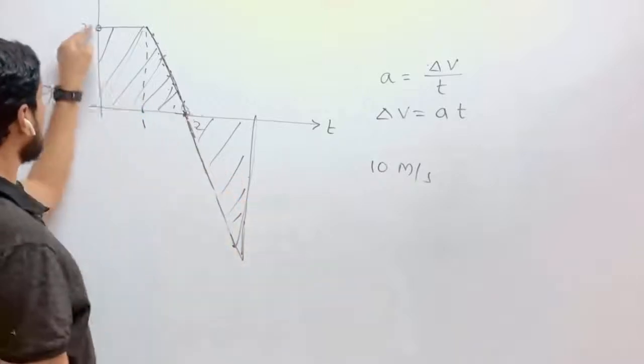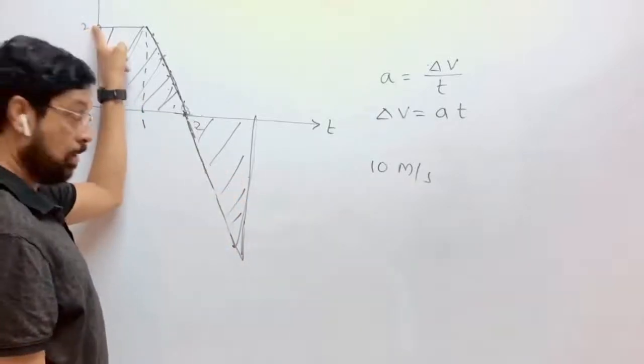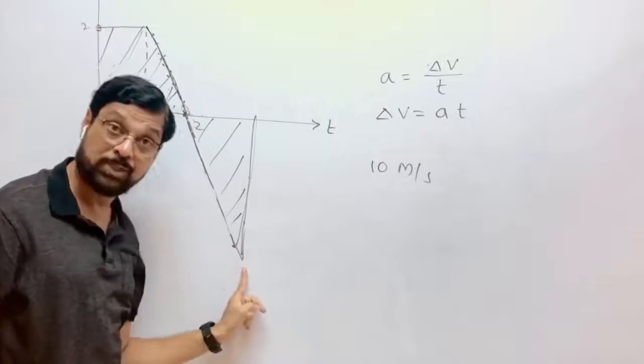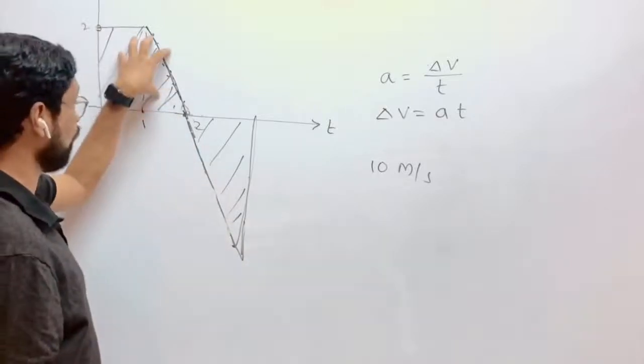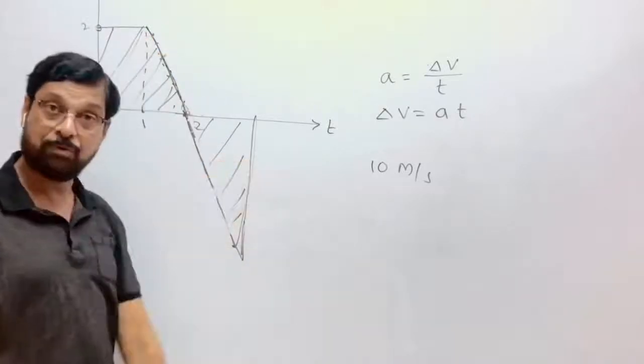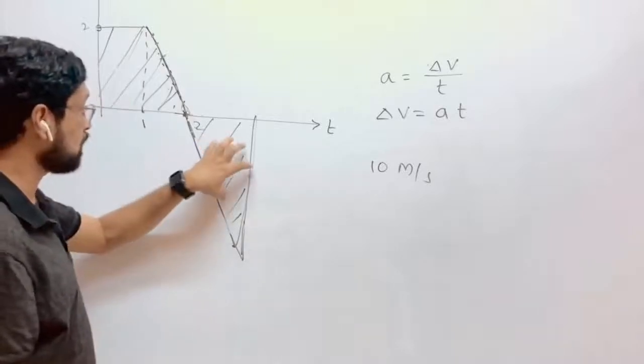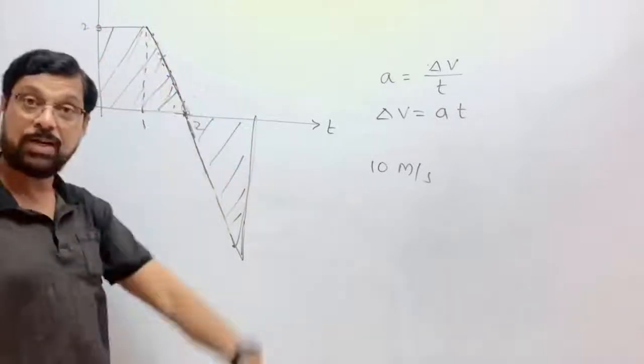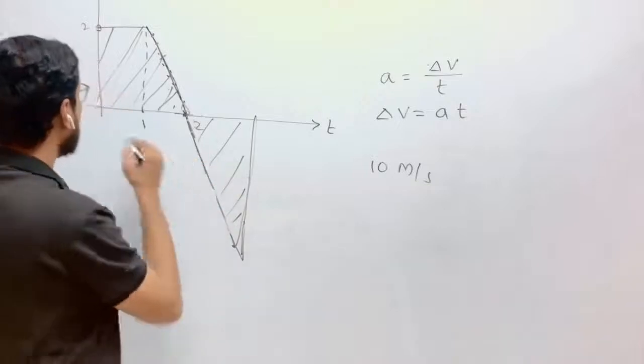So initial velocity here was 0. You want the final velocity to be 0, means positive change in velocity is equal to negative change in velocity, means area of this triangle is equal to area of the trapezium. Now you can find the areas.